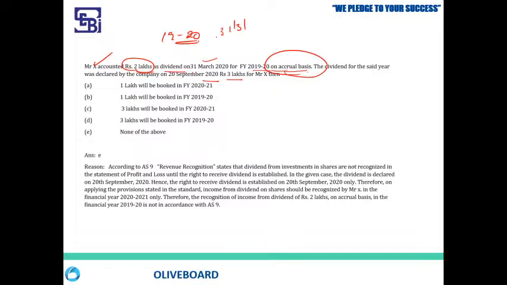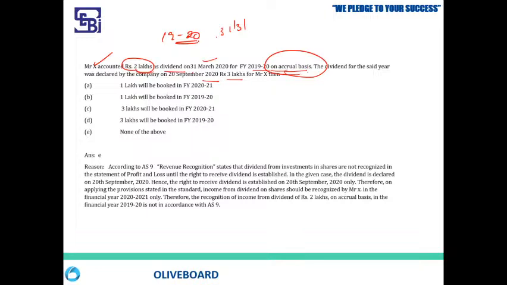The dividend income can be recognized in the books only when the recipient establishes the right to receive the dividend. Ma'am, what does it mean? Establishing the right to receive means when the company declares the dividend, then at that point, the shareholder is eligible to receive. He has the right to ask now.